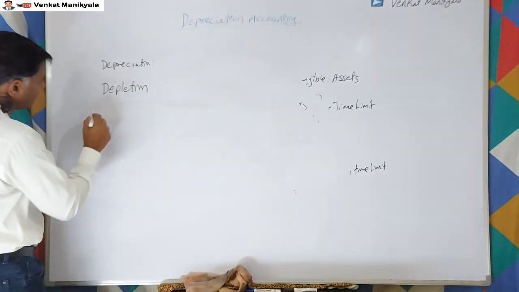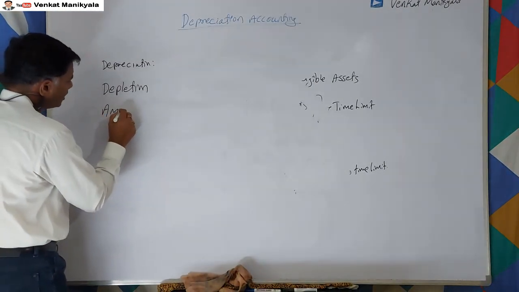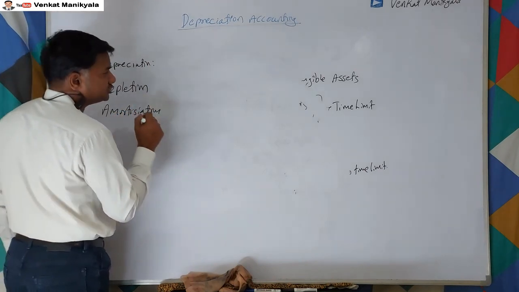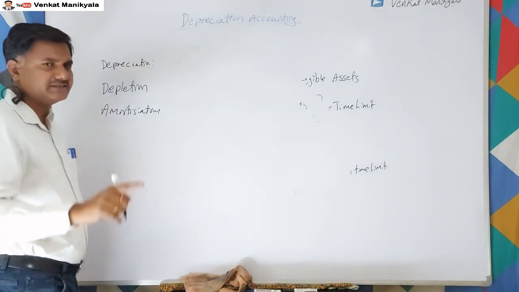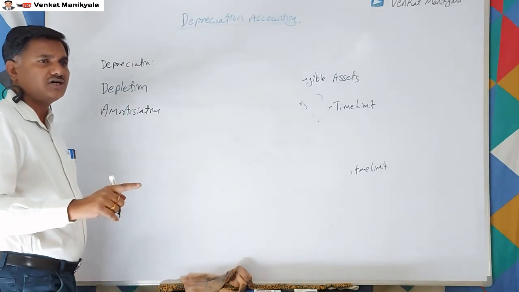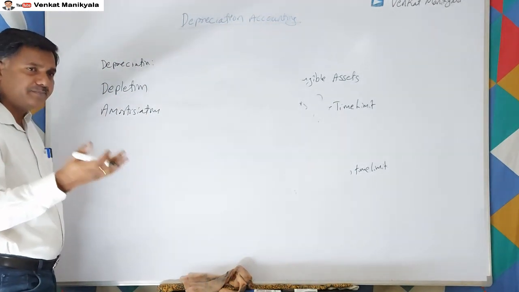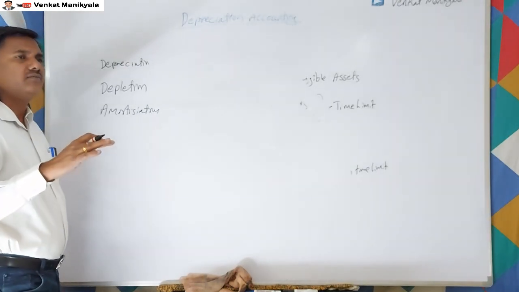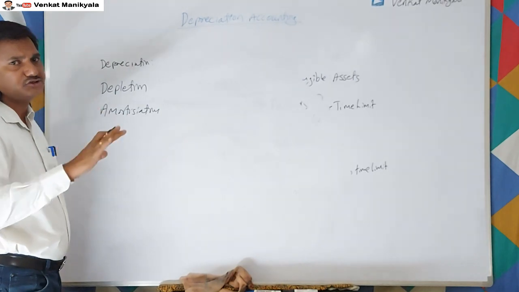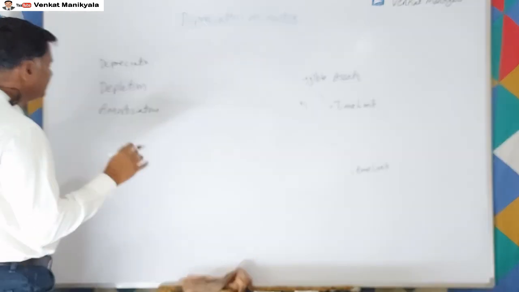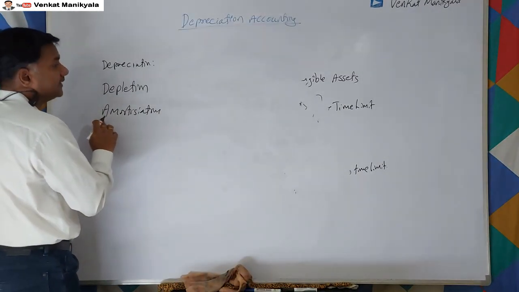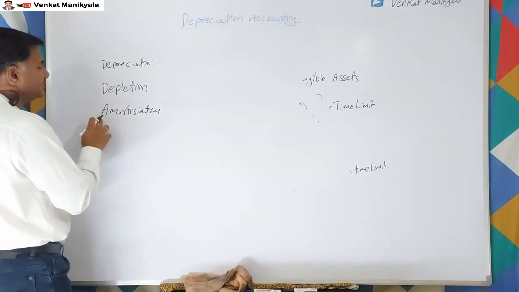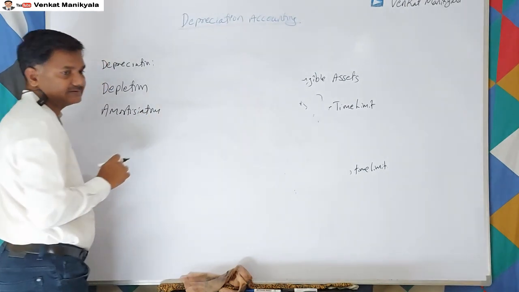One more thing is amortization. Amortization is used for intangible assets, right? For assets whose amount we cannot get back, but we have to provide as a charge to our P&L account, whatever we provide for those kinds of intangible assets is called amortization, right?